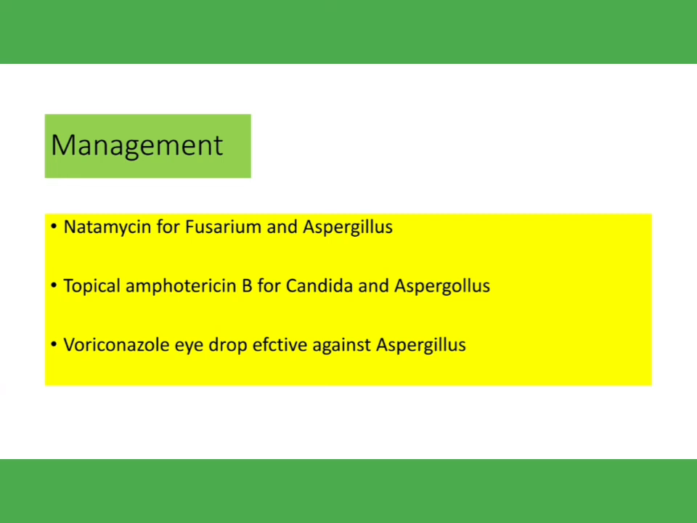If we see the management, first of all, natamycin 5% eye drops hourly, and it is effective against most common fungi, mainly Fusarium and Aspergillus. And topical amphotericin B 0.25%, hourly. It is effective against Aspergillus and Candida. Another thing is voriconazole eye drops, 1 to 2 hourly, and it is more effective against Aspergillus.